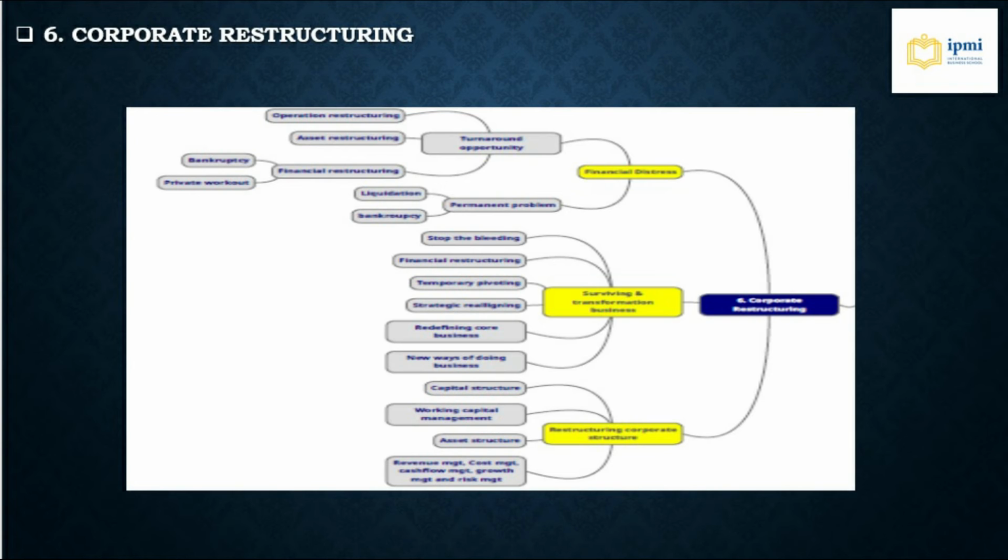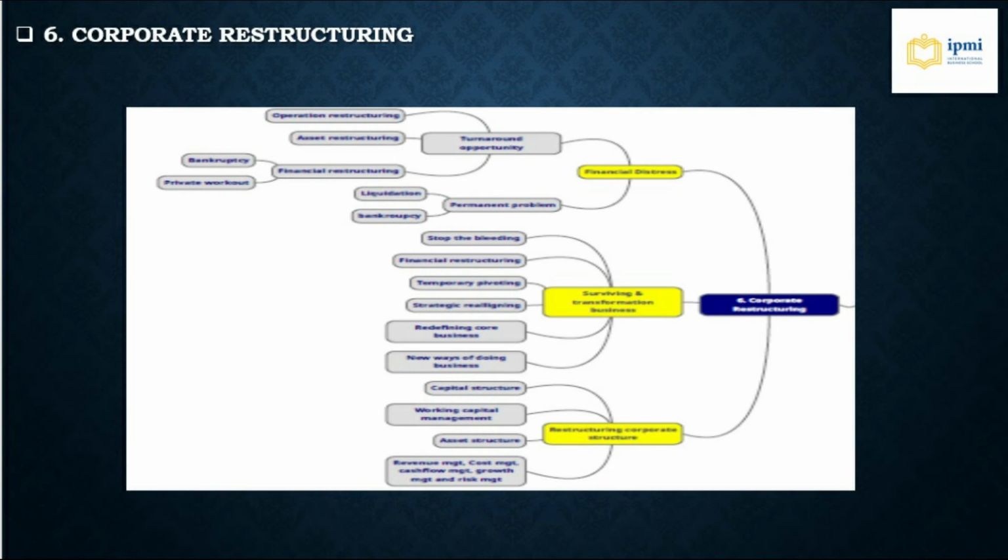So here you can see the three main cores: financial distress, surviving and transformation business, and restructuring corporate structure. On the financial distress, you can also see the turnaround opportunity and permanent problem, which comes to liquidation and bankruptcy. And on the turnaround opportunity, we can see operation restructure, asset restructure, and financial restructure.